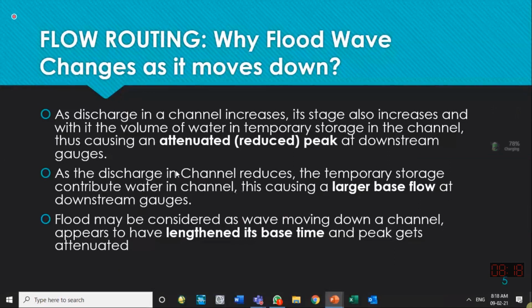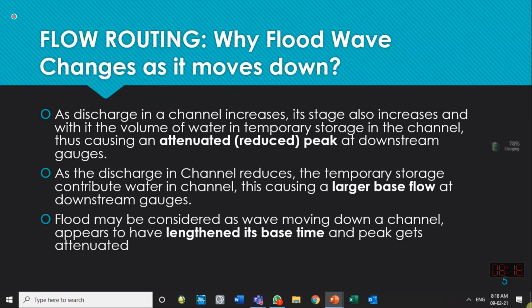Why can we not copy the hydrograph at the downstream location? There are some changes occurring while flow passes through a certain length of the river. Some storage occurs in the floodplains, and at a later time it comes back to the channel. So the hydrograph shape does not remain the same because of the friction and the flow attenuation.